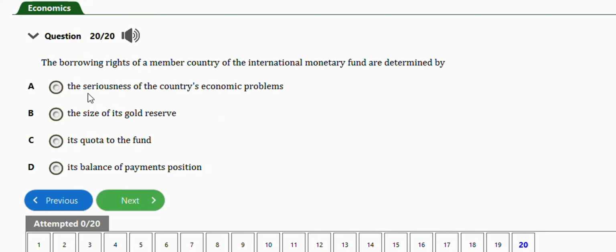It says the borrowing rights of a member country of the International Monetary Fund are determined by, option A, the seriousness of the country's economic problems, the size of its gold reserve, its quota to the fund, its balance of payment positions. The right answer is option C, which is its quota to the fund.